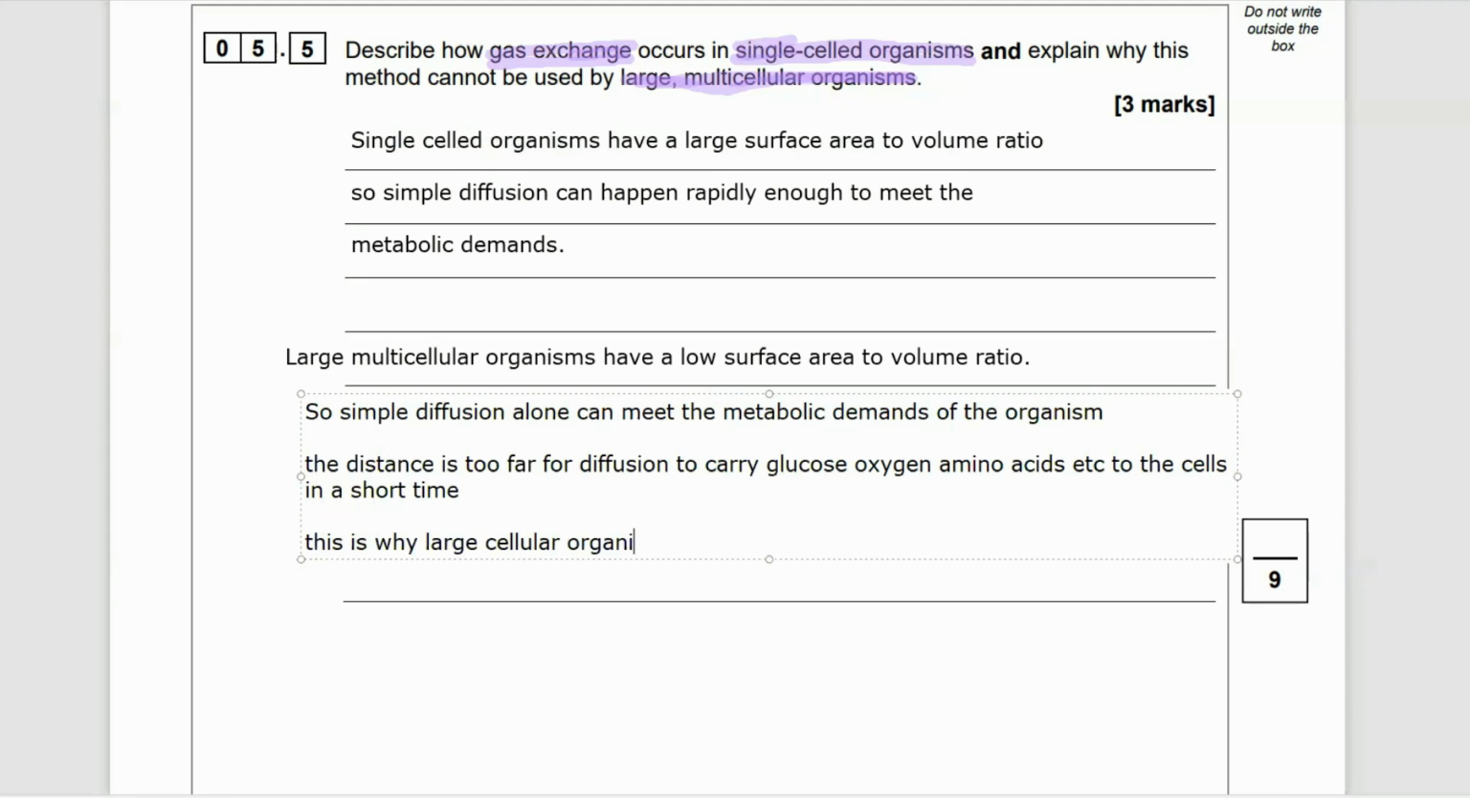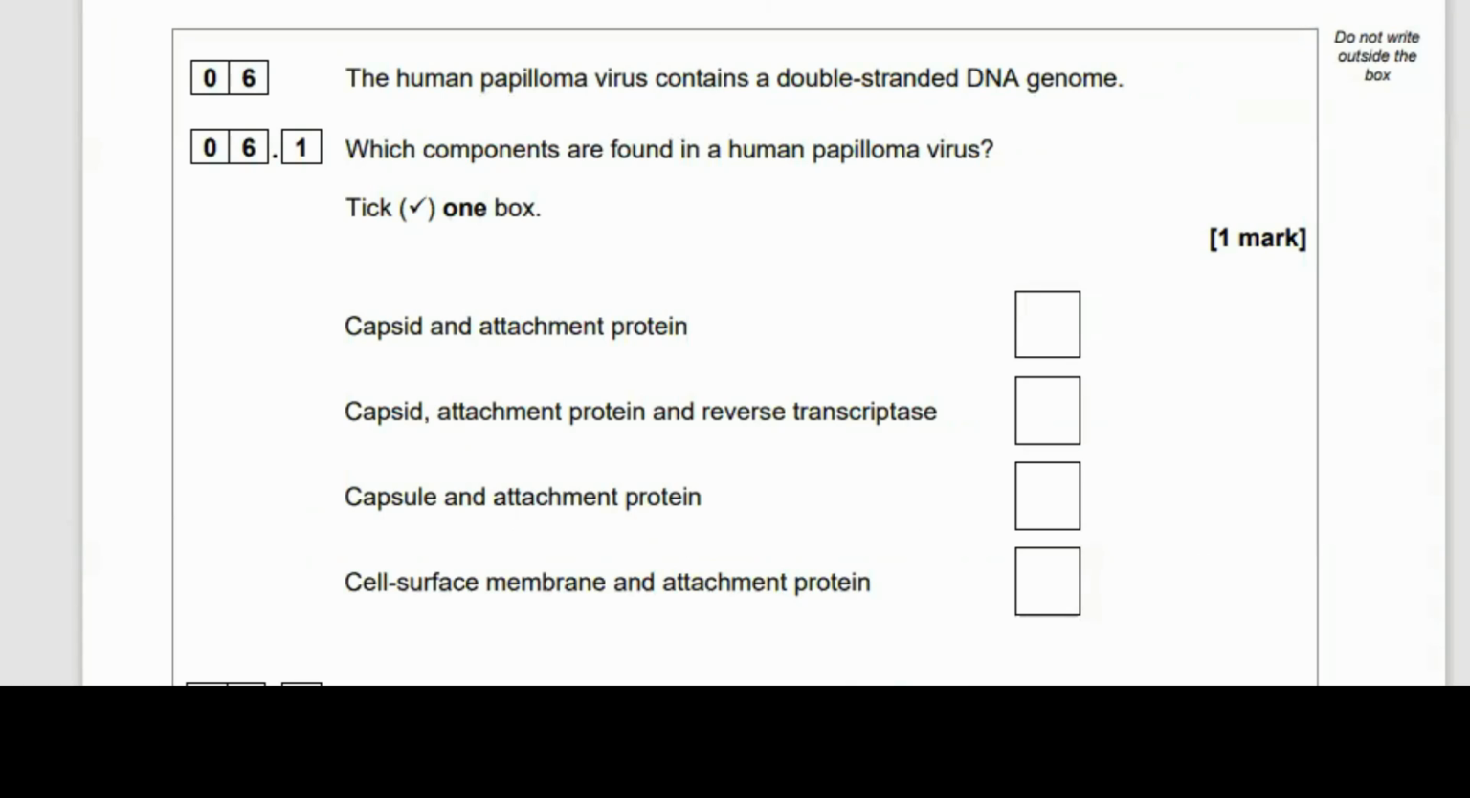So, check this out. Here are the answers that are going to pick you up 3 marks. Any of these will get you sorted.